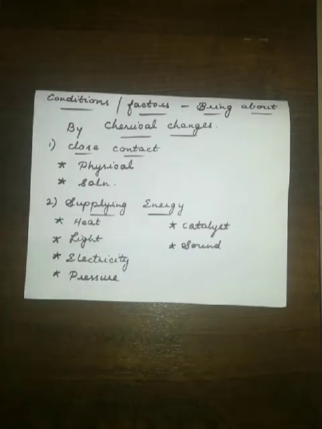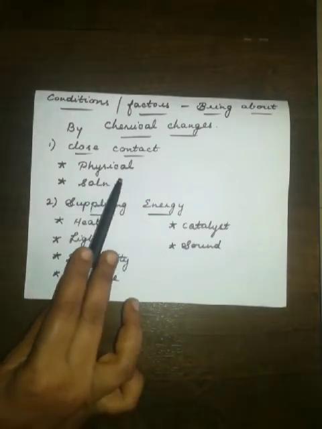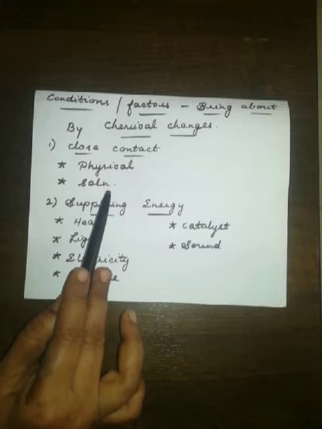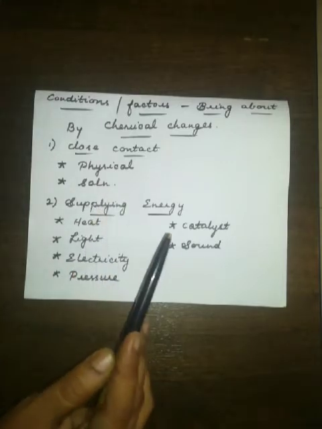Say, for example, here close contact means physical contact, or one of the chemical reactants should be in solution format. So that is the condition required to bring about chemical changes. Otherwise the reaction won't undergo.